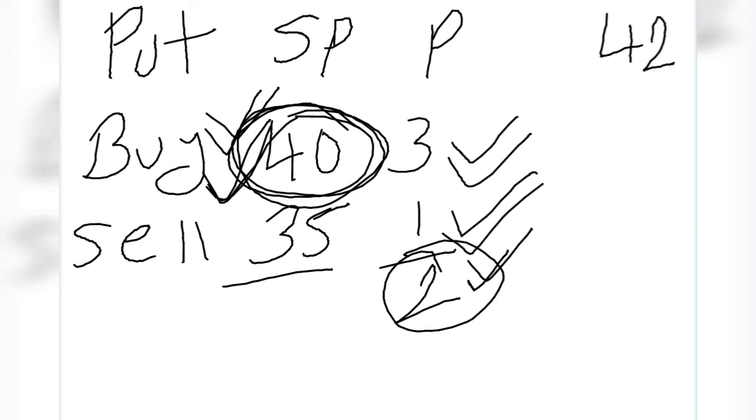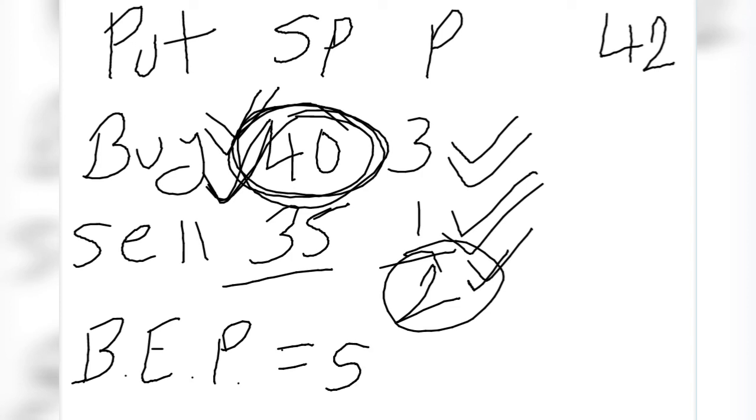So we can say that the break even point is the strike price of the put bought less net premium outflow.